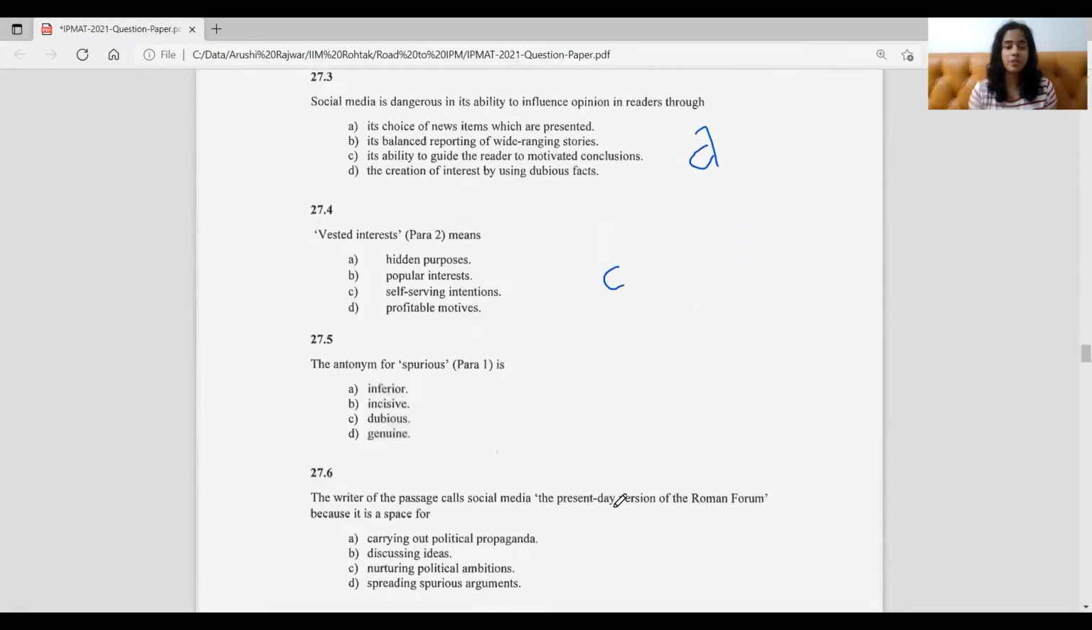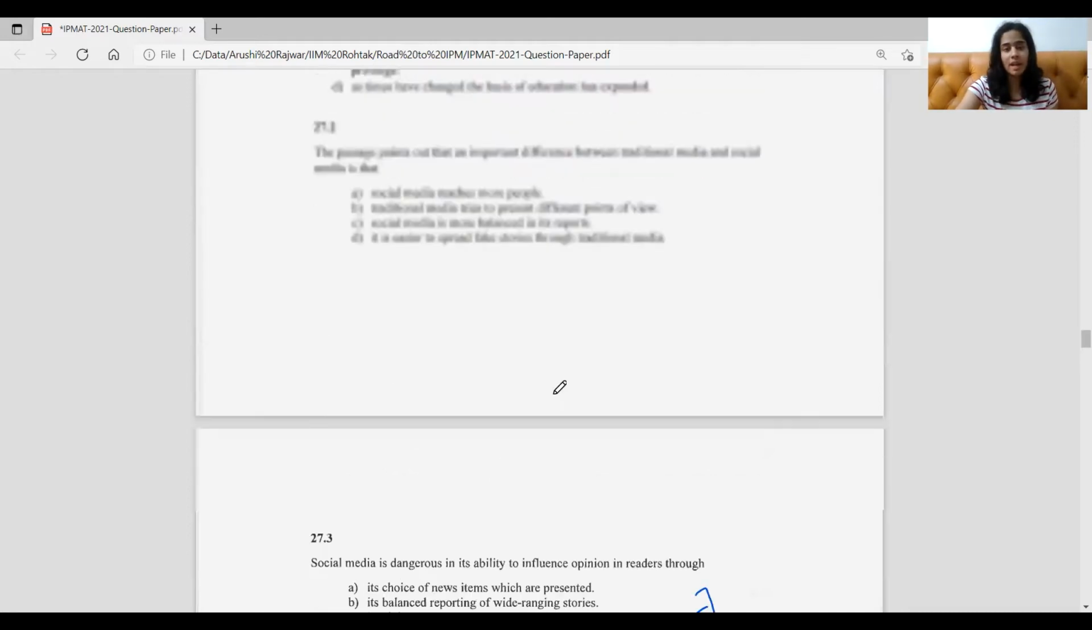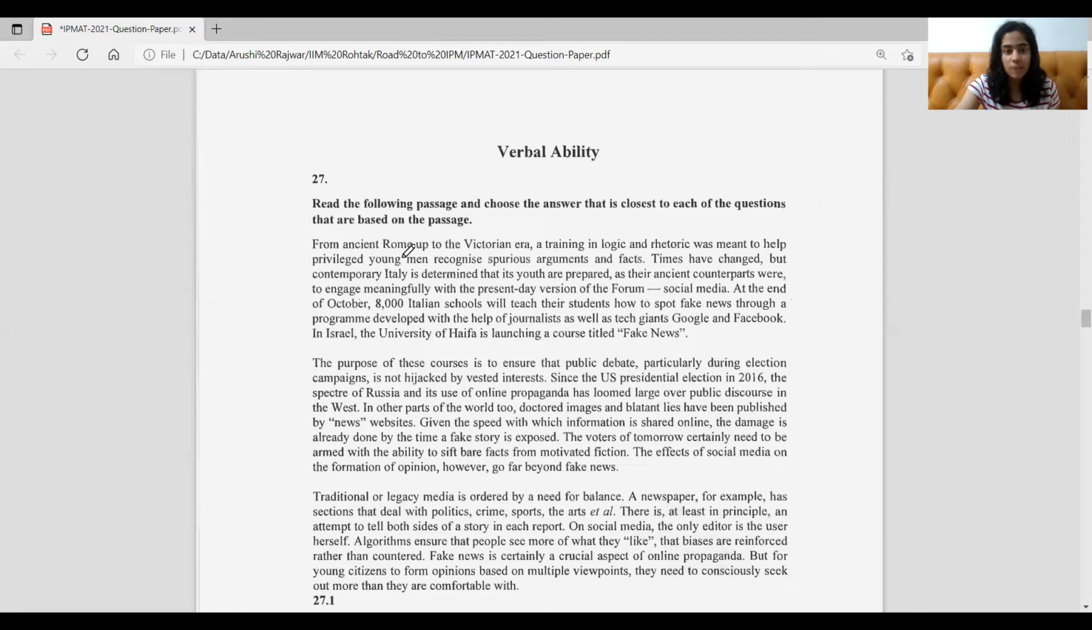Now, coming to the fifth question. The antonym for spurious, para 1, is. Now again, for those of you who know what spurious means, literally it means anything that's fake or not really true. So the antonym for it would be genuine. But for those of you who do not, we can go to para 1 and see where it's given. So it's given here, spurious arguments and facts.